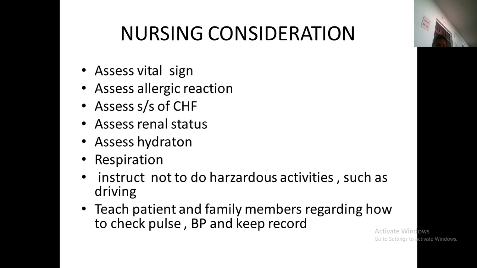In this class we didn't deal with the diuretics and beta blockers. We'll complete them in another session. This is a very broad classification that covers the whole CVS system. Thank you.